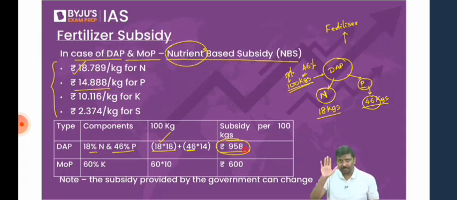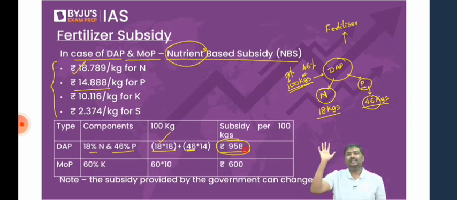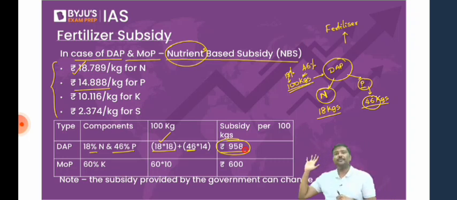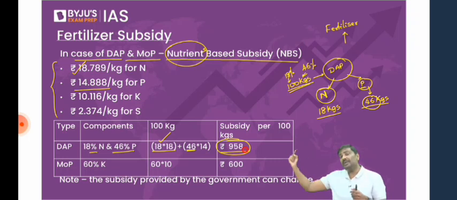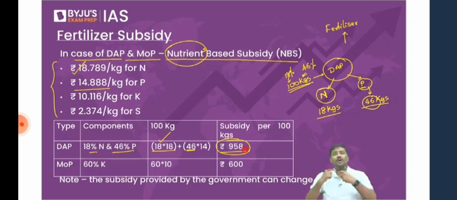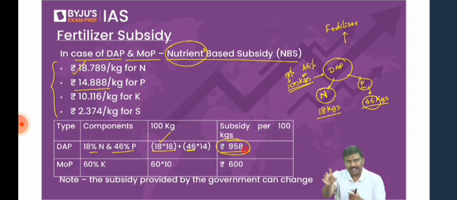Again, please understand my point. I'll repeat it. Do not learn the calculation by heart. It's a waste of your time. Why? Numbers have been changed by the government already. But is the logic okay here? What is the logic? Whatever nutrients you are consuming, the government will notify subsidy for those nutrients. And the government will provide subsidies based on the consumption of nutrients that you have done to manufacture the fertilizer.